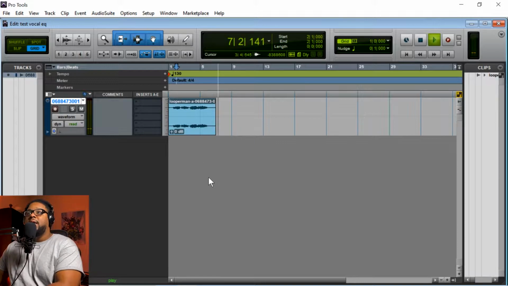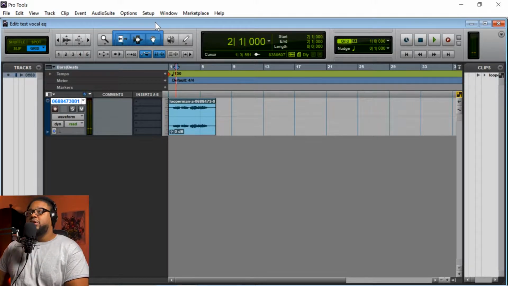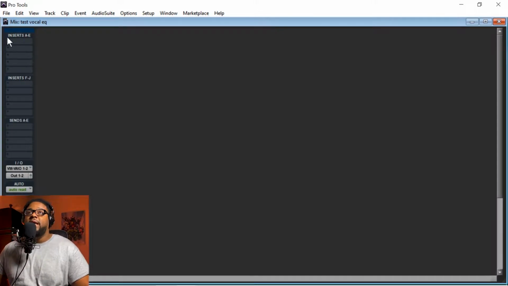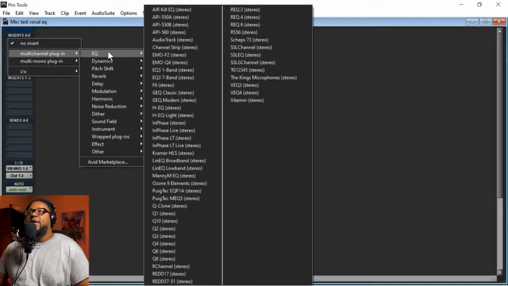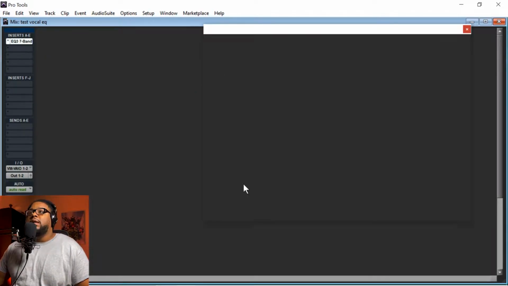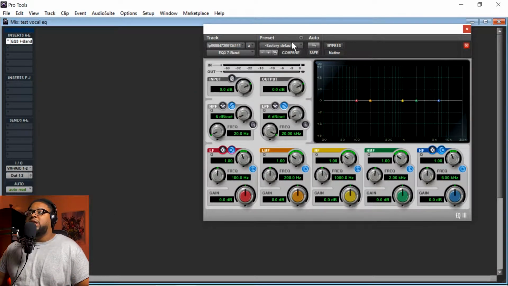Okay, so that's not a bad vocal, but what I want to do is just go ahead and show you guys some stuff with the EQ. So if you're new to Pro Tools and you want to learn how to use EQ, you just go ahead and insert by clicking the little dot here, and then you go in and you find your EQ. We're going to start off with something that Pro Tools comes with. A 7-band EQ works just fine.